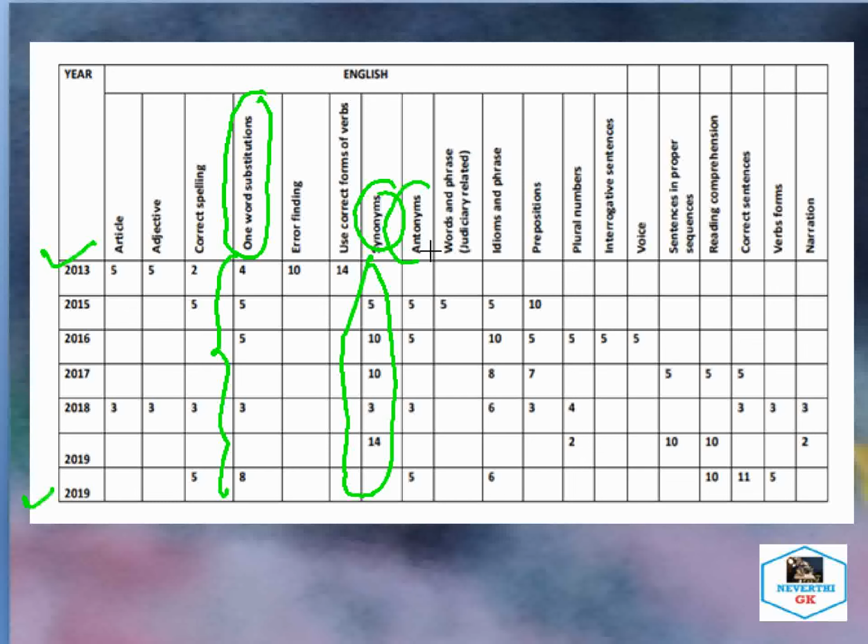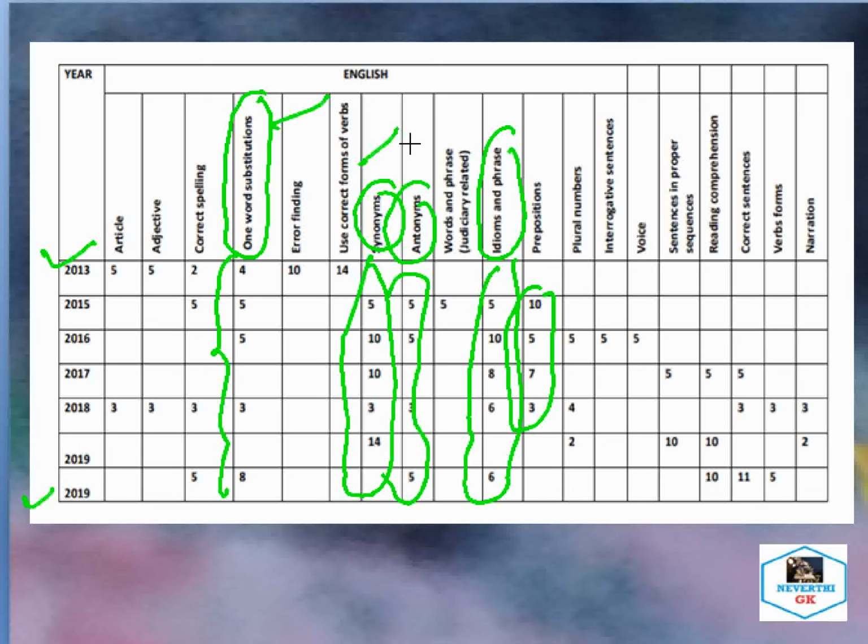And from the antonyms portion also, you can prepare well, as you can see the sequence. And as far as idiom and phrase is concerned, this is also followed, as you can see from 2015 to the 2019 section. Then preparation also mostly asks, and others are relatively less compared to one word substitution, synonyms, antonyms, and idiom and phrase.